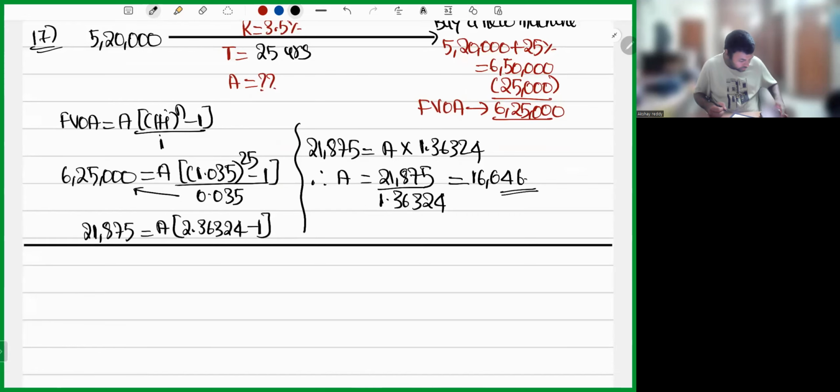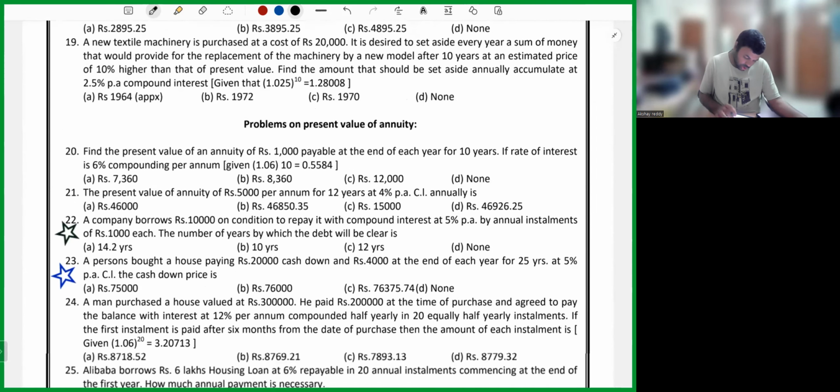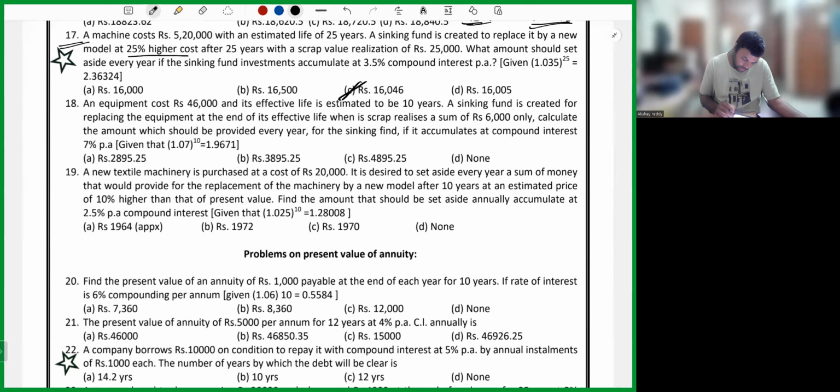So I hope all these points are quite simple. There is nothing much difficult in all these points. Now coming to the next one, question number 18. 17 we have completed. Now we have 18 and 19. We will do 18 and 19 in the next session, so that in the next session we'll complete 18 and 19, and we will also do present value and perpetuity as well. That's it, my dear friends. Balance points, let's see in the next session.